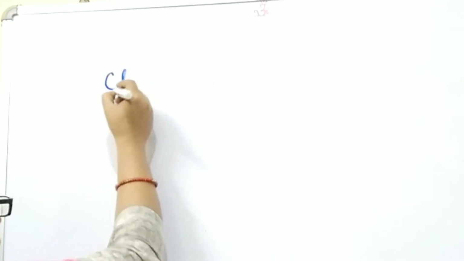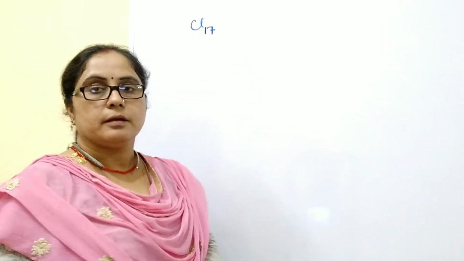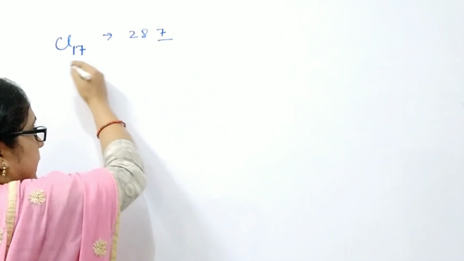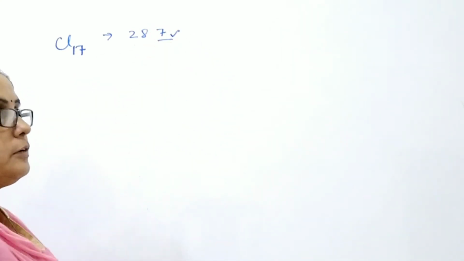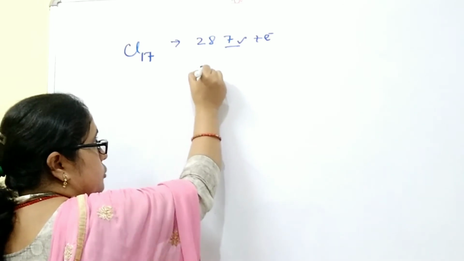And nonmetals, which contain 4, 5, 6 and 7 electrons in their valence shell, have the tendency to gain electrons to achieve 8 electrons in their outermost shell. So with an example, we will discuss how anions are formed, and anions are negatively charged ions, like chlorine. The atomic number of chlorine is 17. Electronic configuration is 2, 8, 7. Now chlorine contains 7 electrons in its outermost shell. It needs 1 electron from other elements to achieve the electronic configuration 2, 8 and 8.